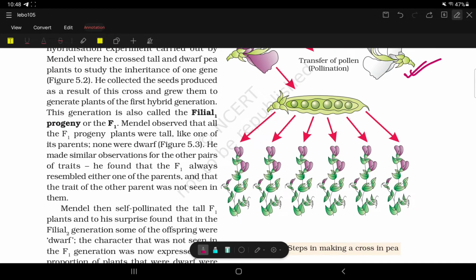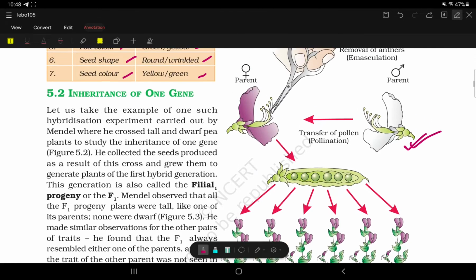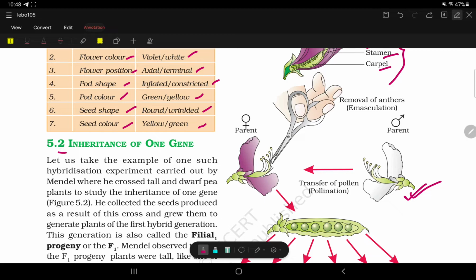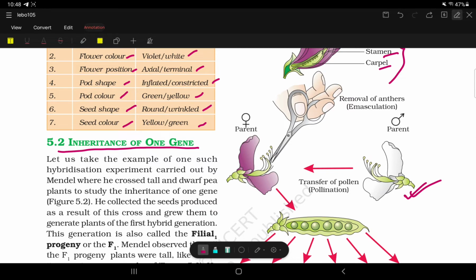Steps in making a cross. So now, inheritance of one gene. In the first experiment, which we call the monohybrid cross, he only took one character into consideration.